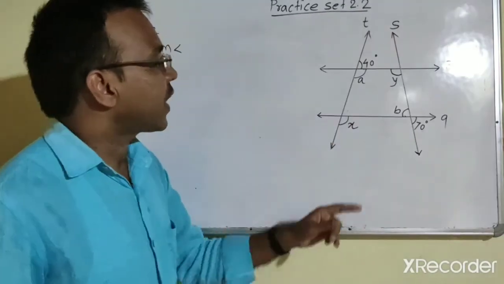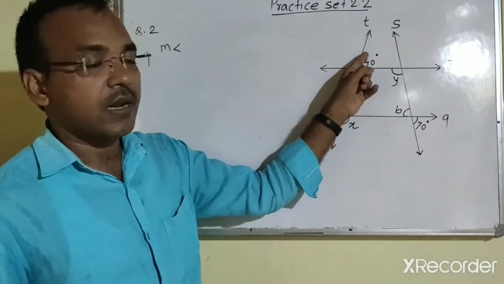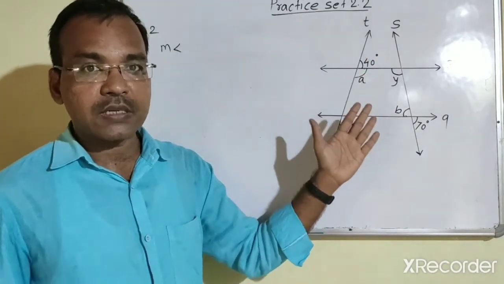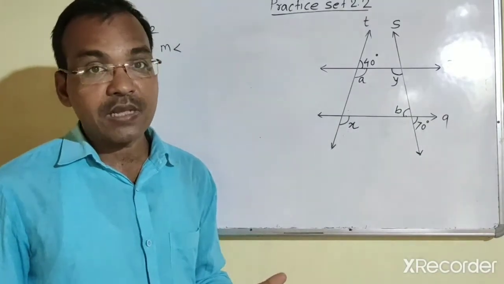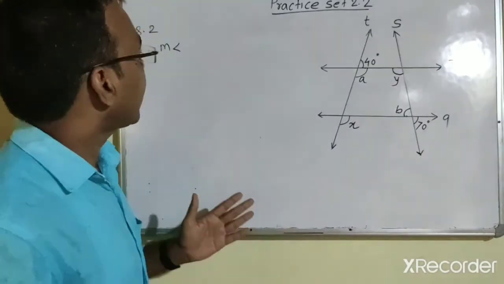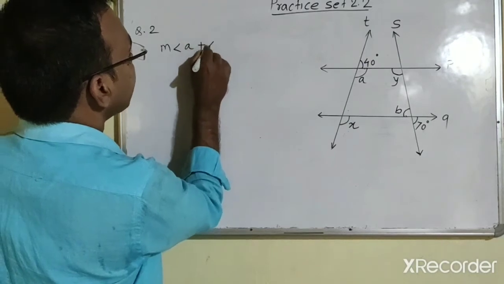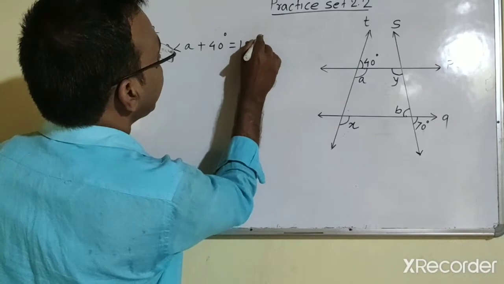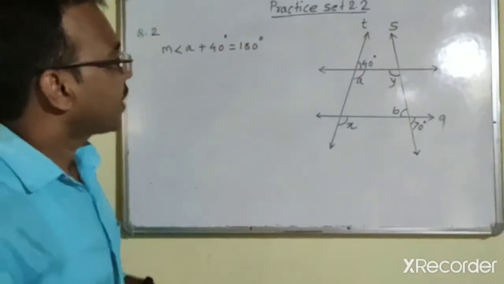Now as you know, this angle A and this 40 degree angle are a linear pair of angles. And what is the property of linear pairs of angles? Linear pairs of angles are always supplementary, meaning the sum of their measures is always 180 degrees. So here we can write measure of angle A plus 40 degrees is equal to 180 degrees, because they are linear pairs of angles.